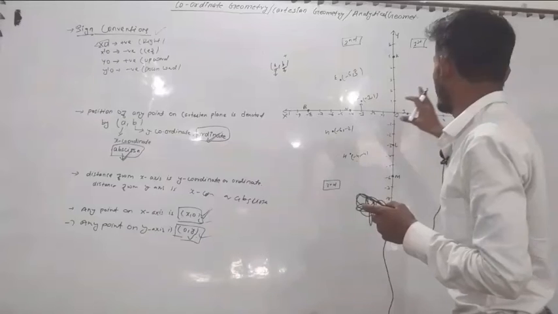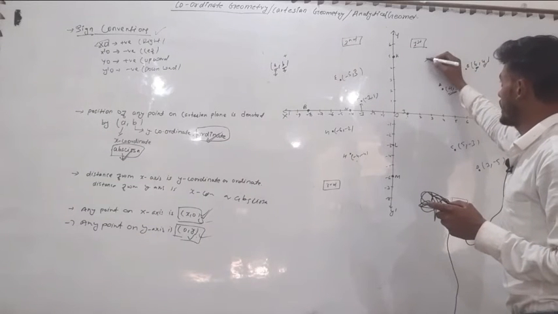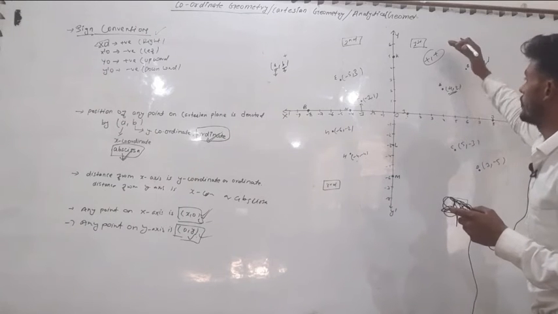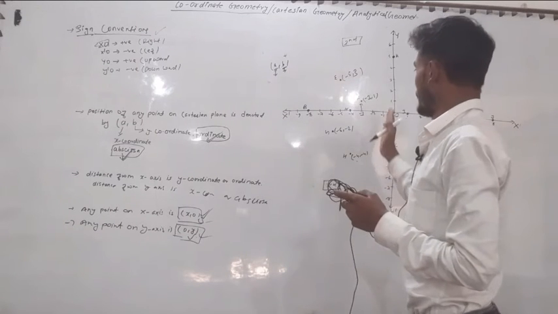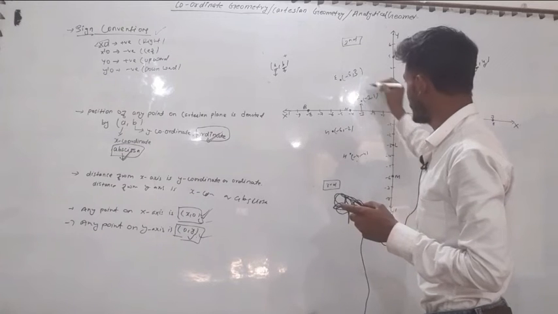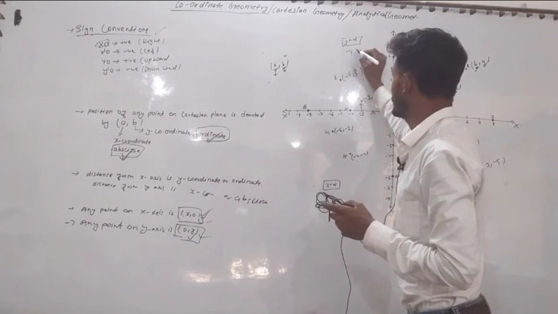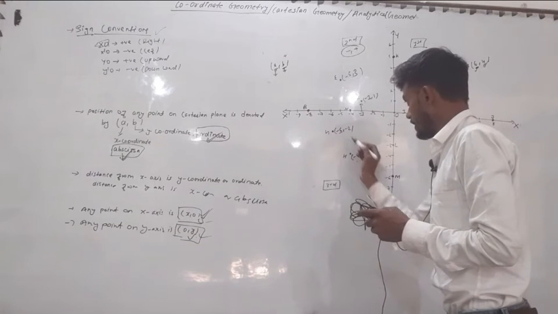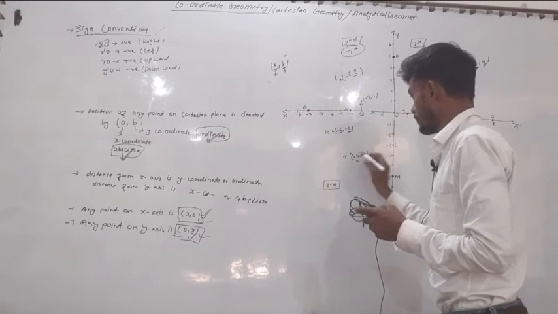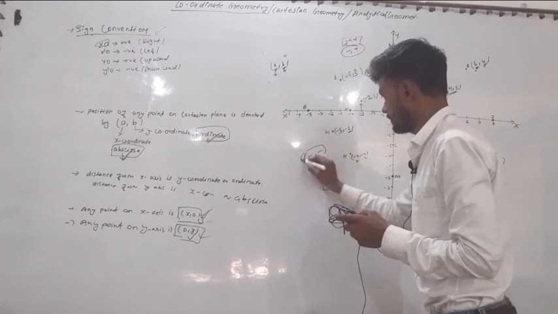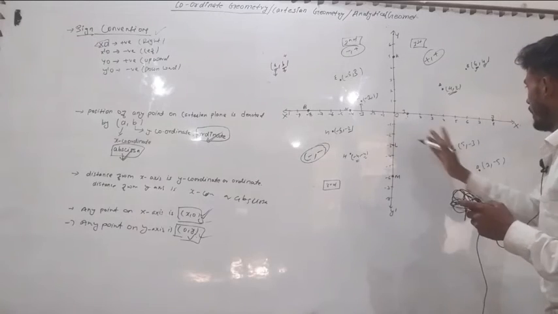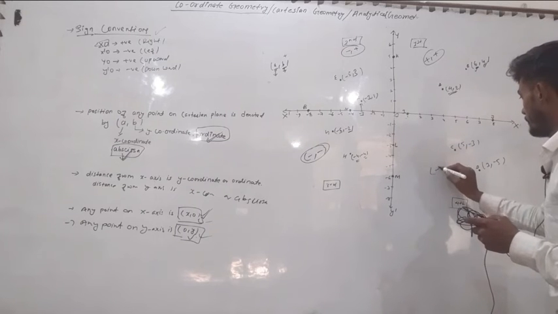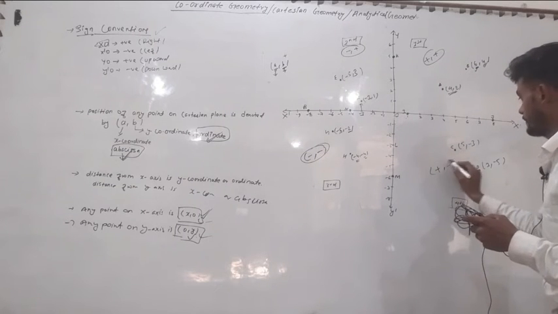From this example, we conclude that in the first quadrant x is positive and y is also positive. In the second quadrant, x is taken as negative and y is positive. In the third quadrant, x is negative, see minus 6, minus 4, and y is also negative, minus 2, minus 4, both are negative, minus and minus. In the fourth quadrant, x is positive on the right side and y is negative downward, plus and minus.